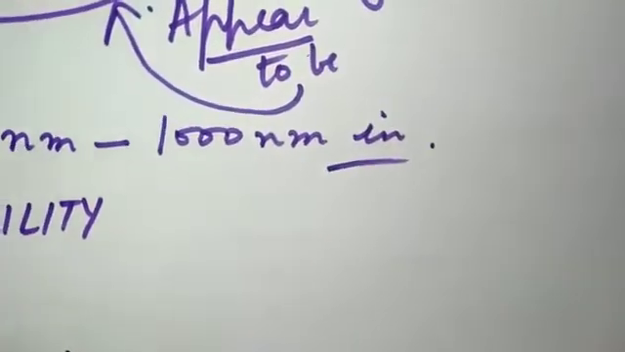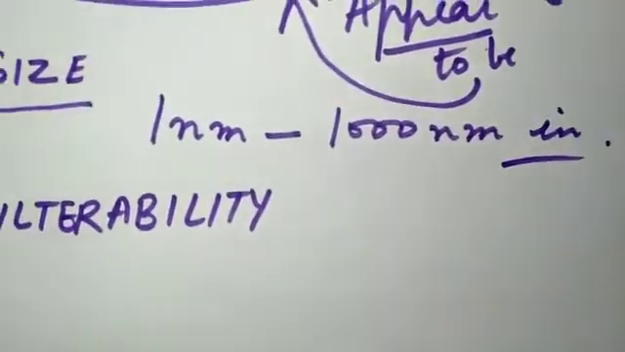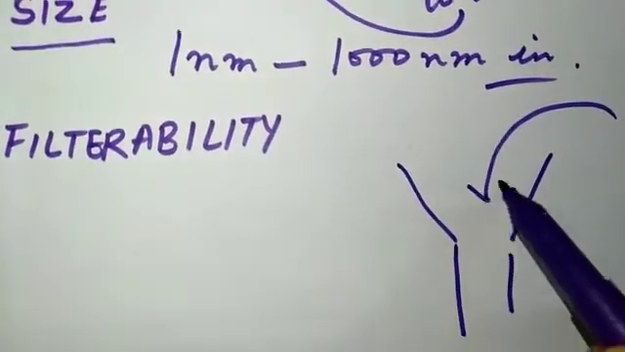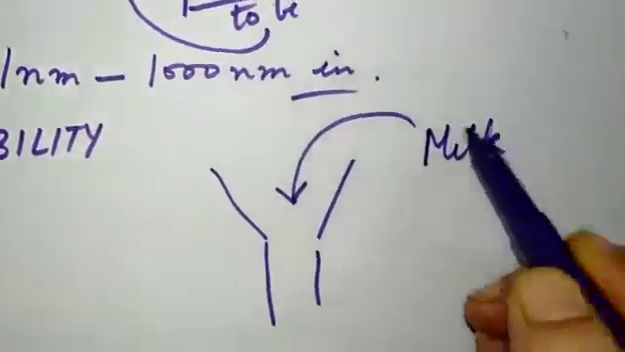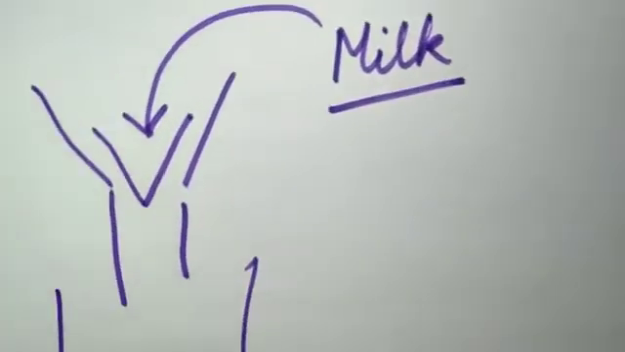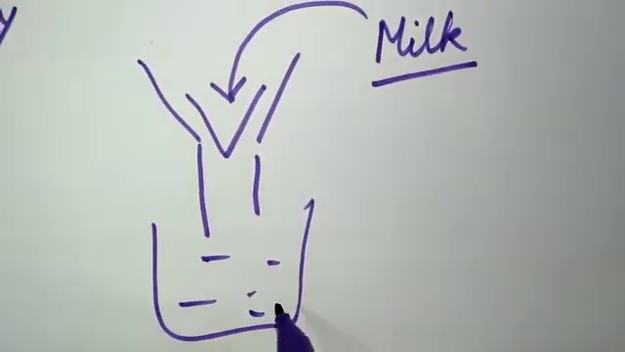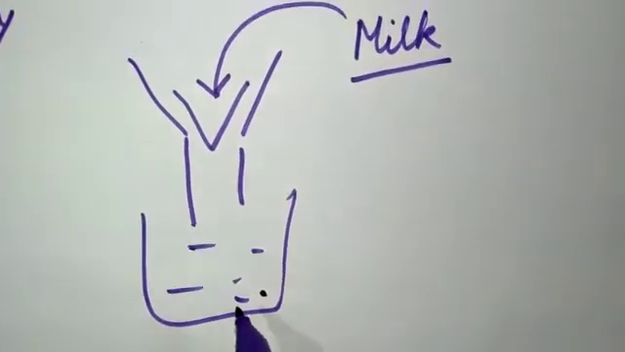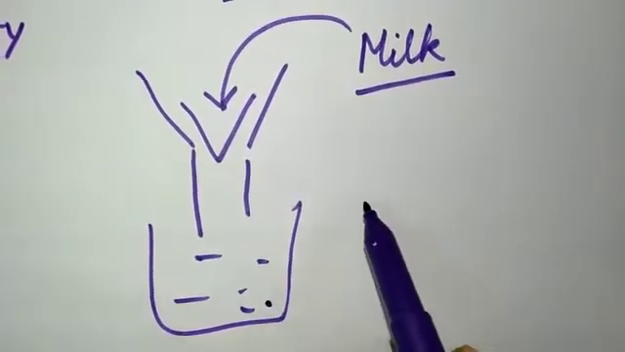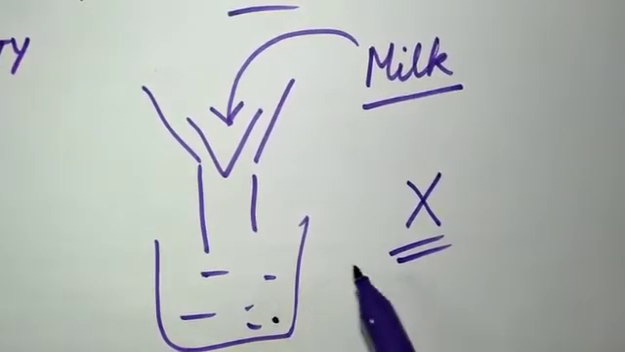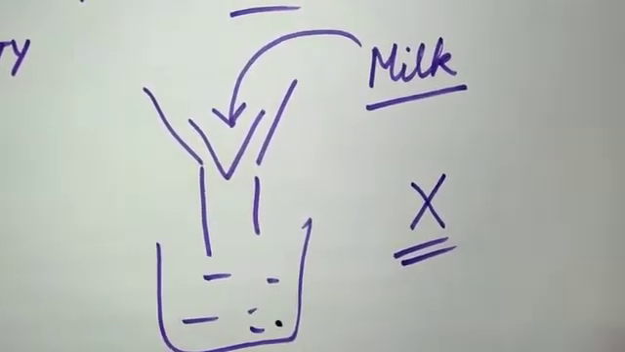Now let us talk about the filtrability of colloids. Colloids can pass through the filter paper. If we do the same experiment here, suppose we pass milk. Milk is a colloid. Now we pass milk through the filter paper, we'll find that complete milk will get collected in the beaker here. So colloids can pass through the filter paper due to their small size. So the filtration technique cannot be used for separating the colloids. Then we use another technique which is known as centrifugation. We'll talk about it later on.